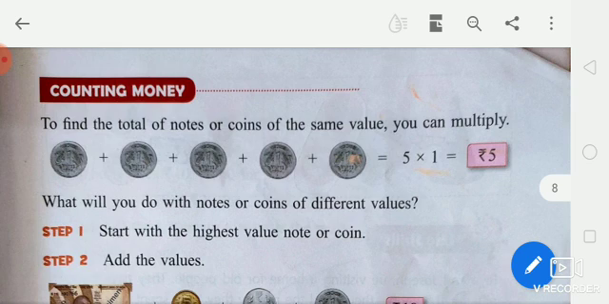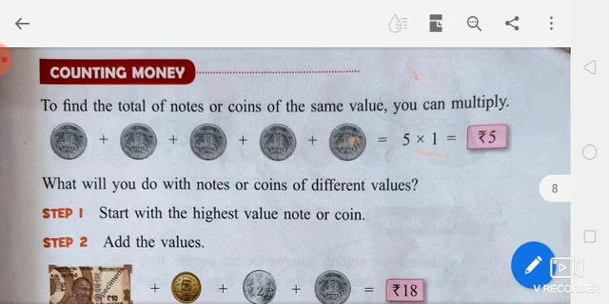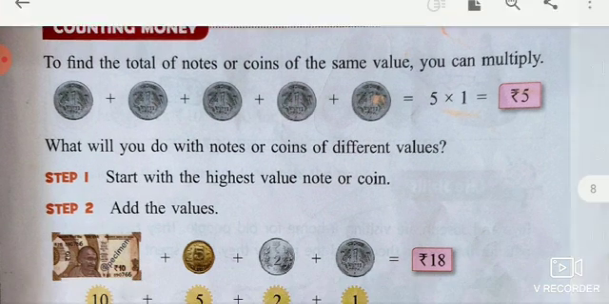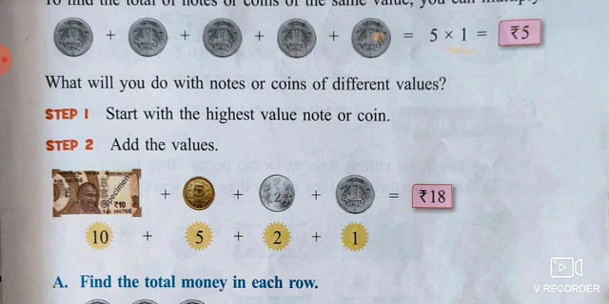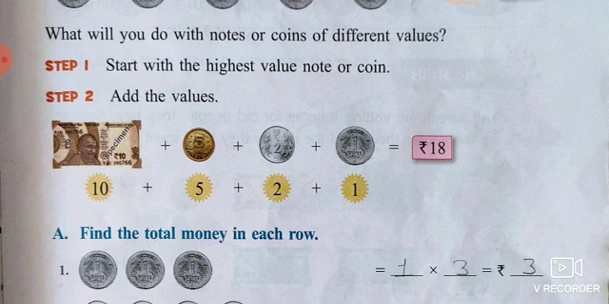Now next, counting money. To find the total of notes or coins of the same value, you can multiply. Look here, coin: 1 plus 1 plus 1 plus 1 plus 1 is equal to 5 times 1, which is 5 rupees. What will you do with notes or coins of different value? First step, start with the highest value note or coin. Second, add the values. 10 rupees, 5 coins plus 2 coins plus 1 coin: 10 plus 5 plus 2 plus 1 equals 18.